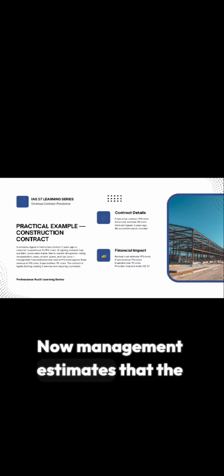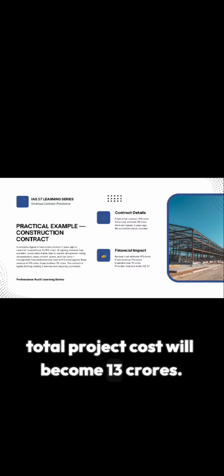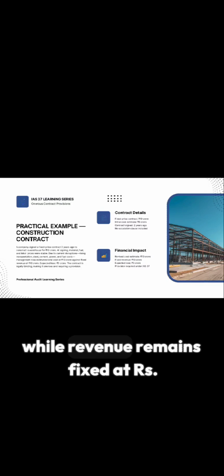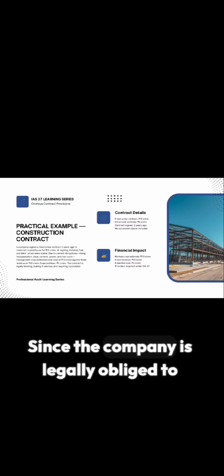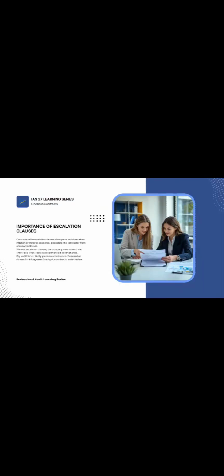Now management estimates that the total project cost will become 13 crores, while revenue remains fixed at Rs 10 crore. So the company is expecting a loss of Rs 3 crore. Since the company is legally obliged to complete the contract and cannot avoid losses, this becomes an onerous contract under IAS 37.